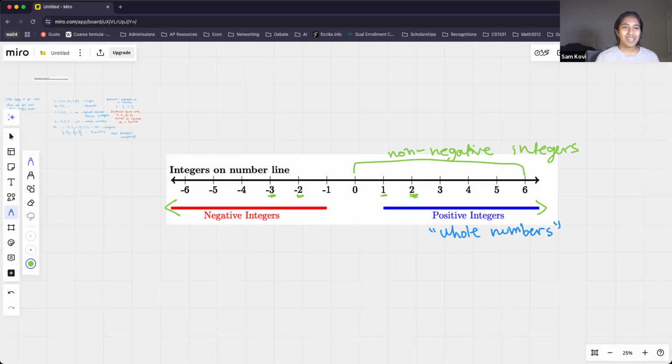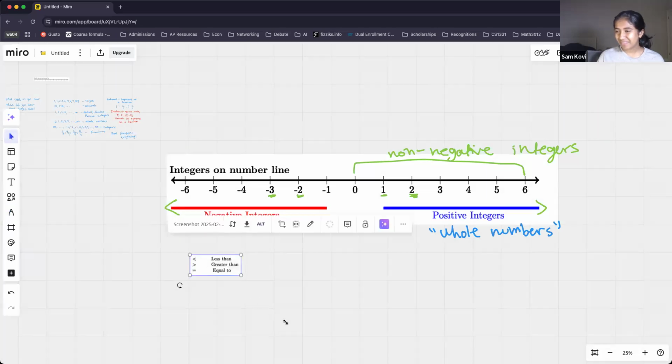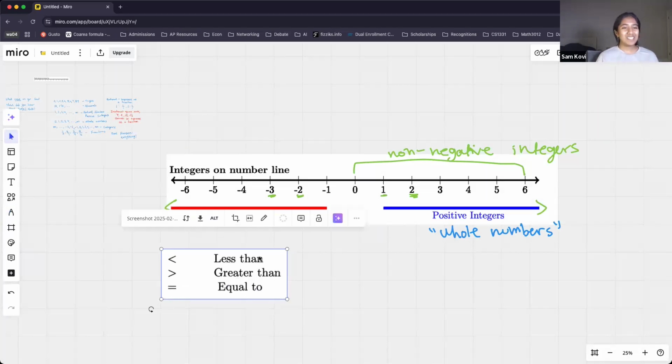So let's talk about how we can denote comparisons. We have things called comparison symbols. I'll show you guys a nicely drawn chart that probably looks neater than my handwriting. Okay, these are our symbols. A way I like to remember this is to think of the comparison signs as an alligator's mouth, and the alligator always likes to eat the larger number. So the sign is always opening up towards whichever number is larger.